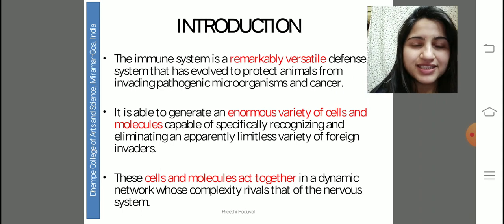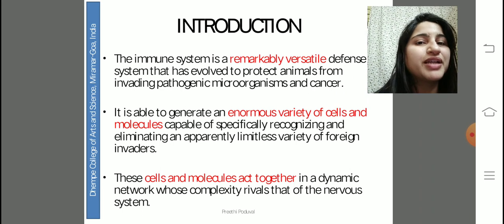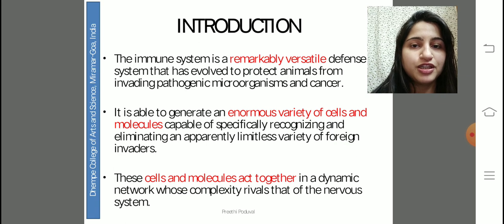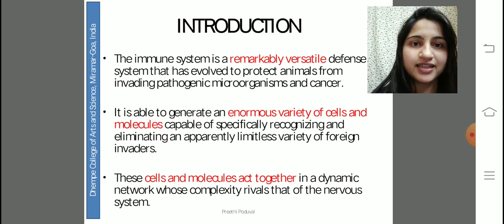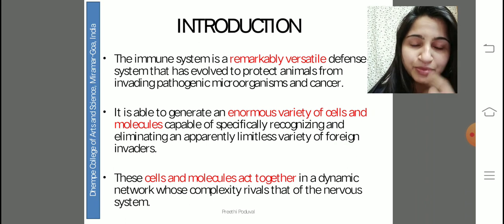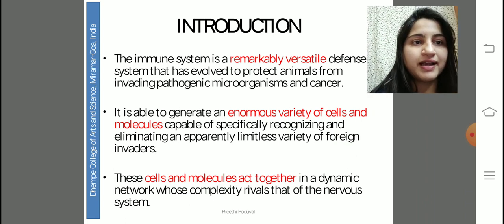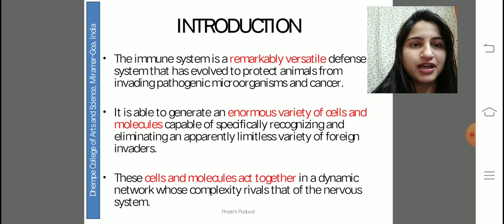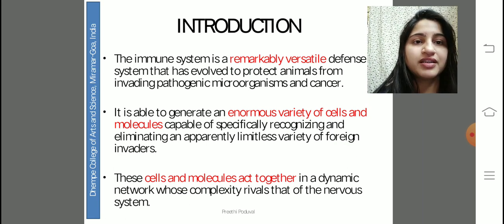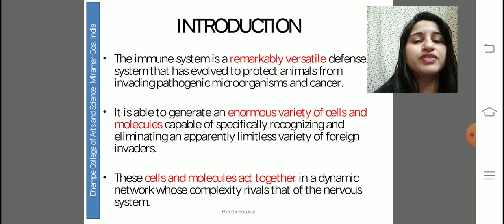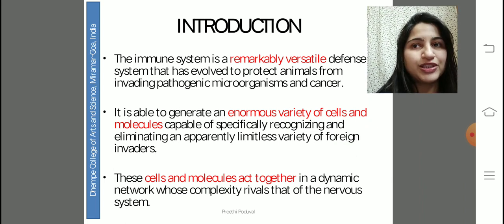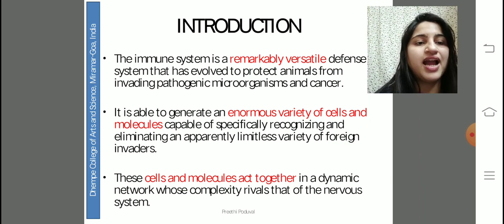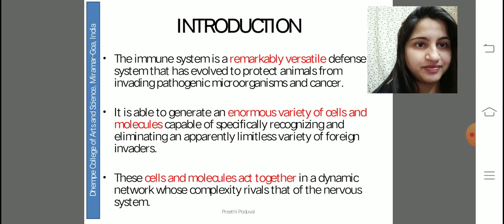So, what is immunology? As you can break the word immunology, immuno is related to immunity and logy is study. So, the study related to immunity is immunology. And the immune system is remarkably versatile. It is a defense system which defends our body against various pathogens, antigens, and even diseases such as cancer.